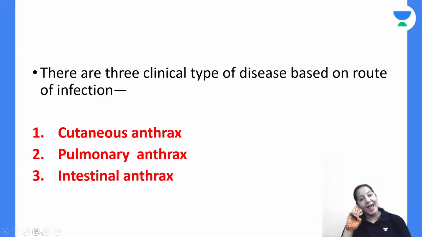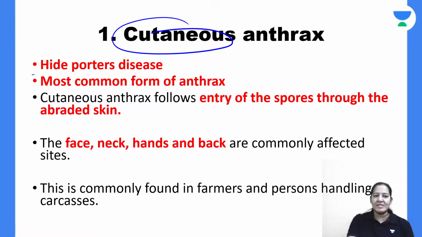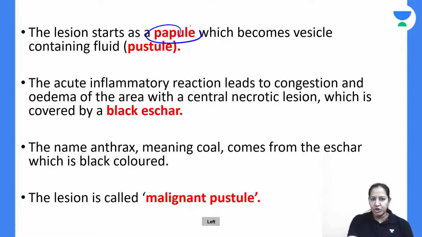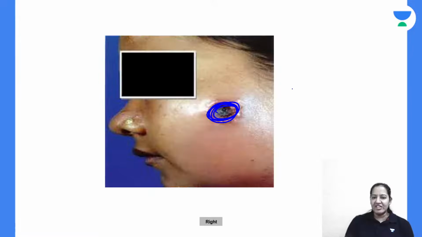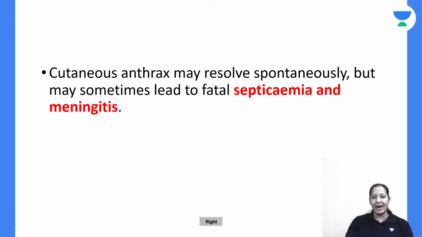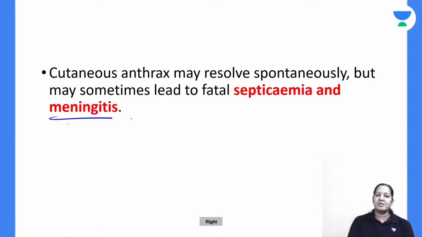That is the rule. Now anthrax is of three types: cutaneous, pulmonary, and intestinal. Cutaneous is known as Hide-Porter disease. Here, the patient has a pustule at the point of entry. First the papule converts into a pustule, and then it converts into a black lesion known as a malignant pustule. So that is skin, that is cutaneous. Ultimately, it can enter the blood, and from the blood it can go to the meninges, causing meningitis.